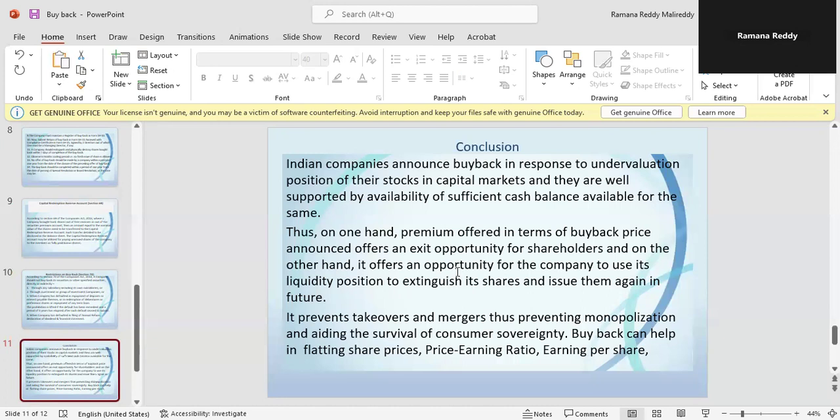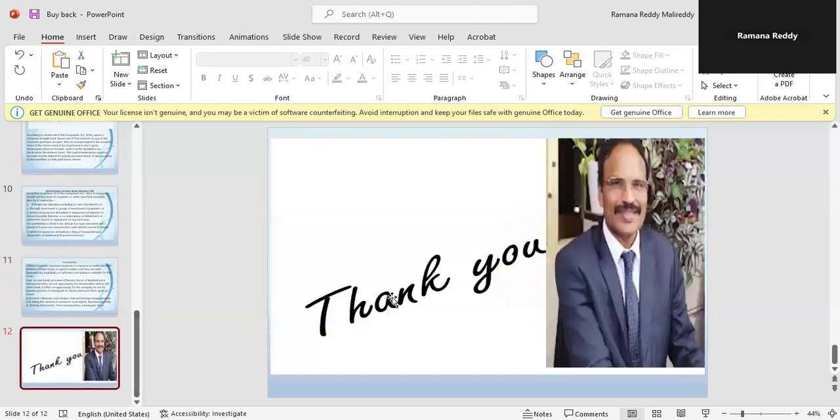It prevents takeovers and mergers, thereby preventing monopolization and aiding the survival of consumers' sovereignty. Buyback can help in flattening share price. So price earning ratio and earning per share will be increased. So this is all about the buyback.